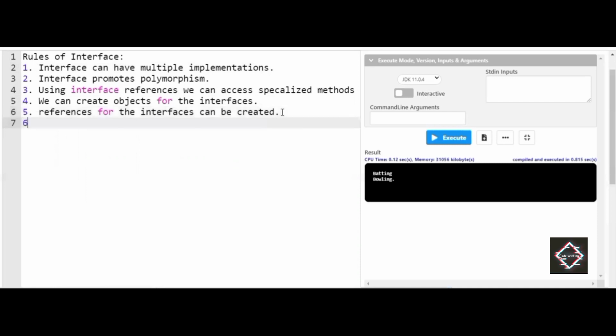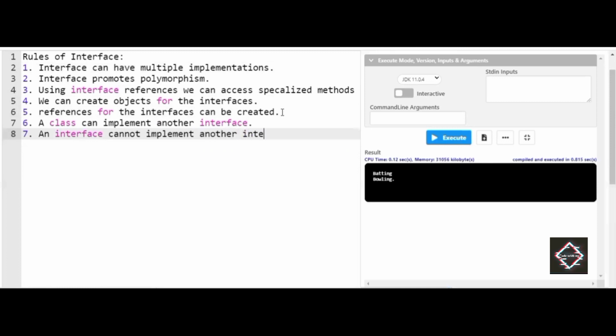Next, a class can implement another interface. Seventh one, an interface cannot implement another interface.